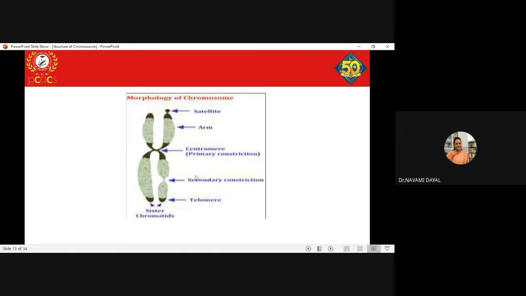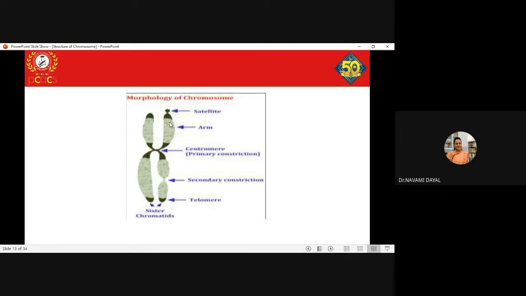Clear? Apart from the centromere, this centromere actually divides the entire chromosome into two parts. You have one arm here, you have another arm here. Depending on where the centromere is present, it can produce one short arm and one long arm. We'll come to the arms later.